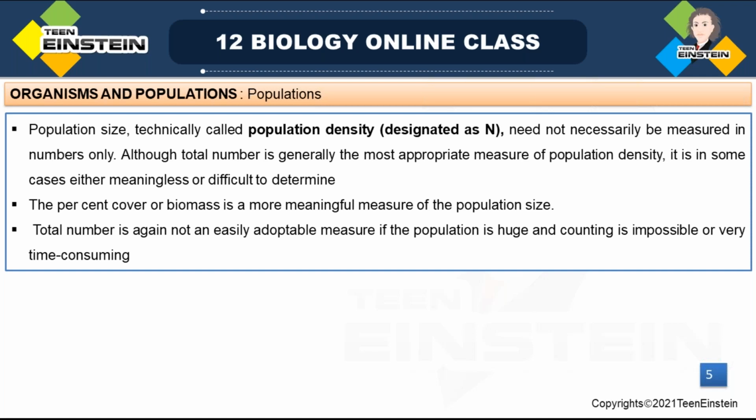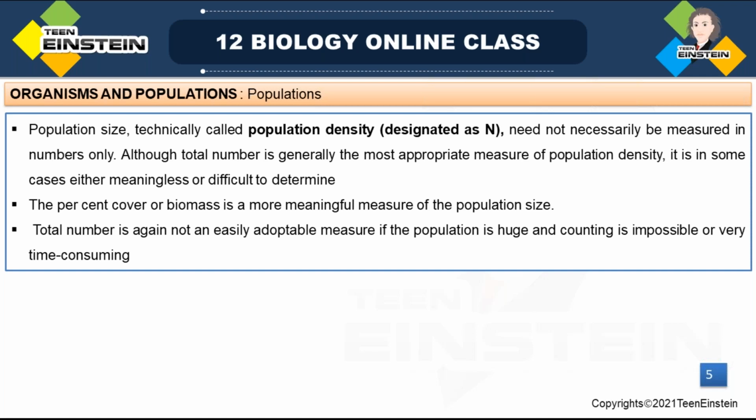At the same time, it may exceed millions. That time we can't count each and every individual. So this is a method, counting the total number. This is just a method, but sometimes it becomes impossible due to the huge number. Then next is biomass, or percent cover.